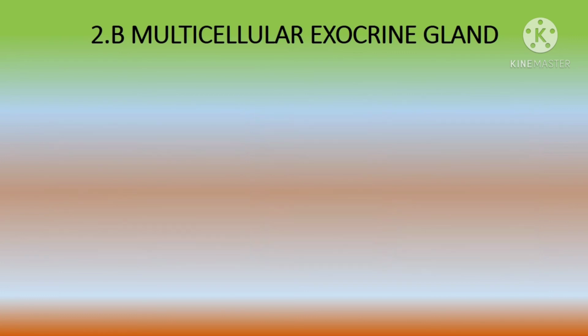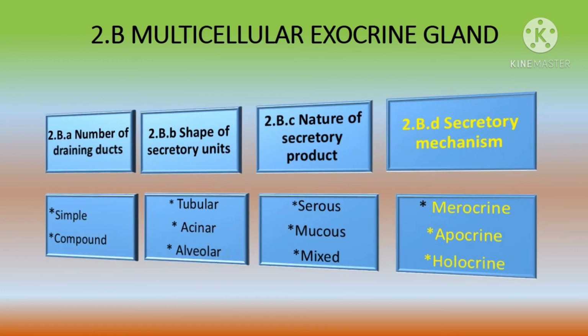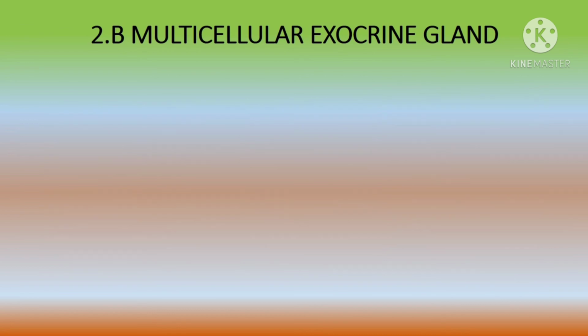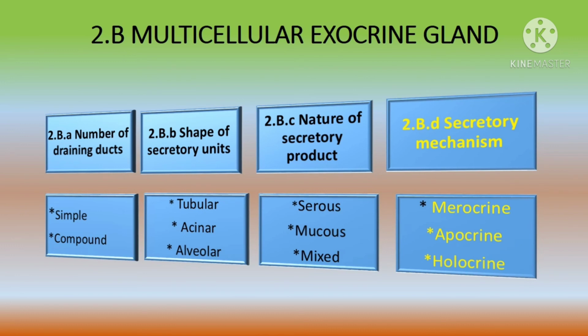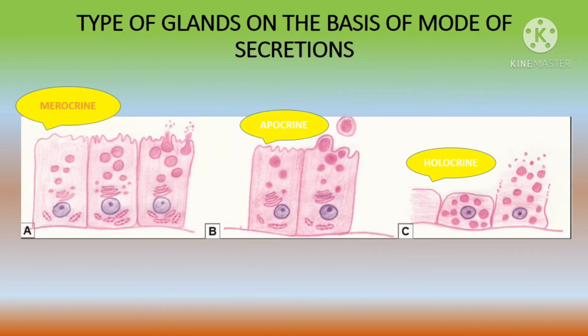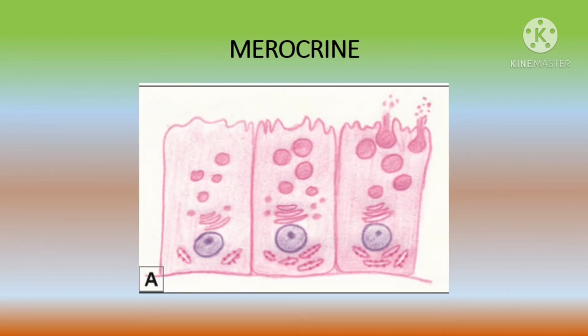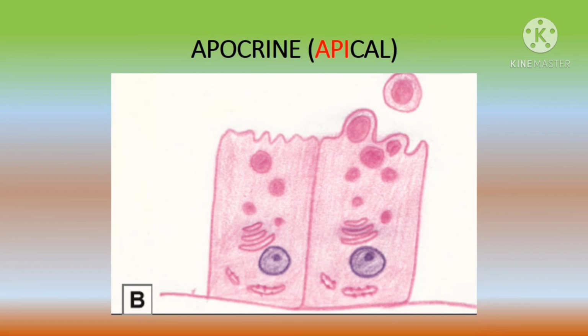On the basis of the manner in which the secretions are poured out from the cells of exocrine glands, they may be further divided into merocrine, apocrine, and holocrine glands. In most exocrine glands, secretions are thrown out of the cell by the process called exocytosis. The cell remains intact and this manner of secretion is called merocrine. In yet other glands, the apical part of the cells is shed off to discharge their secretions, and this manner of secretion is described as apocrine.